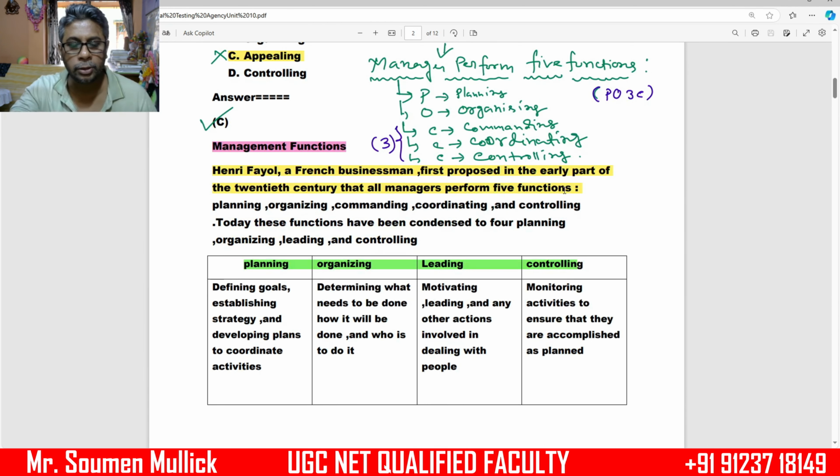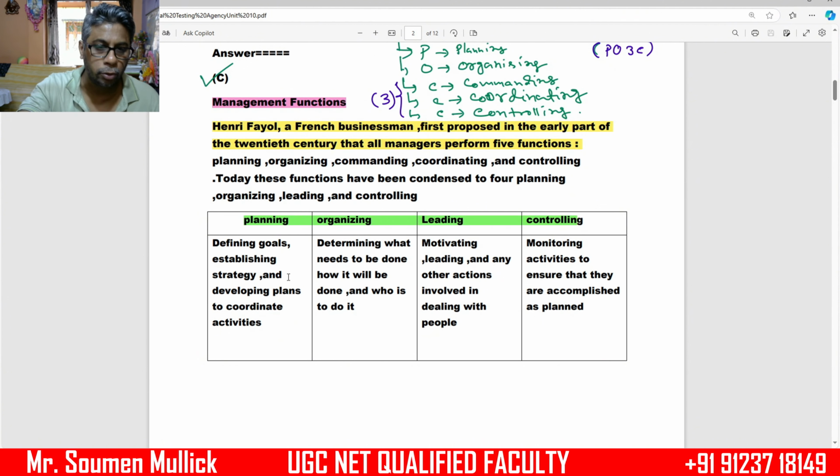First of all, what do you mean by planning? Planning means defining goals, establishing strategy, and developing plans to coordinate activity. Organizing means determining what needs to be done, how it will be done and who is to do it. Next, number 3, leading, is motivating, leading and any other actions involving dealing with people. And finally controlling, so monitoring activities to ensure that they are accomplished as planned.